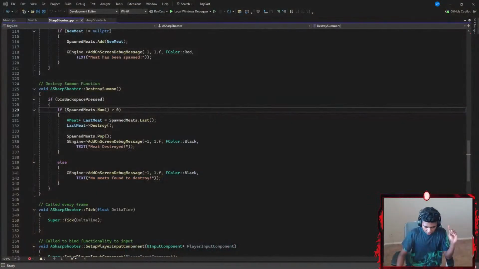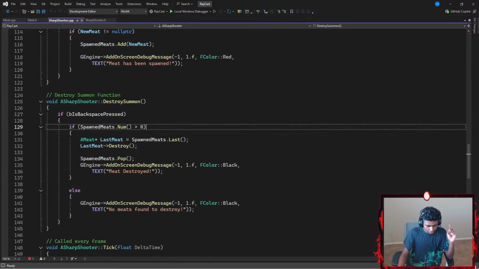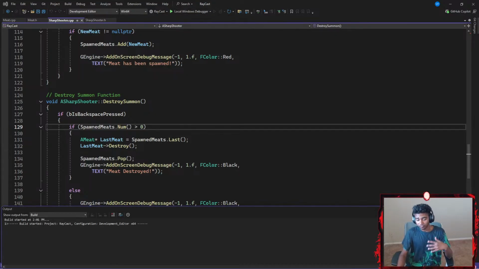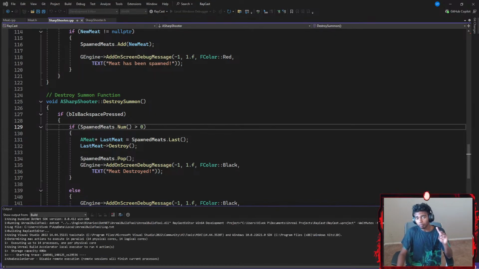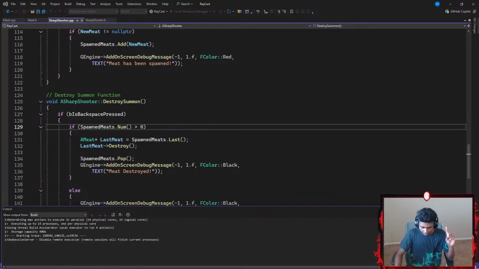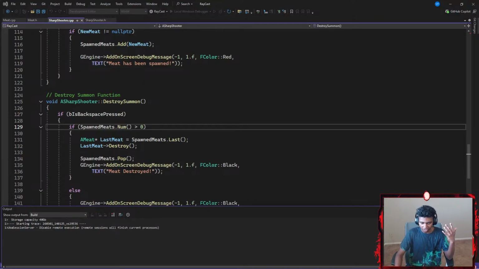So let's go to my gameplay screen. There we go. In case you guys don't know what I was about to work on, let me show you real quick. This is the project that I worked on last stream. If I go ahead and run the code, this is going to open my Unreal Engine. Let's wait for Unreal Engine to open real quick. I think it should take a few seconds, because it does take a while when you just open it.